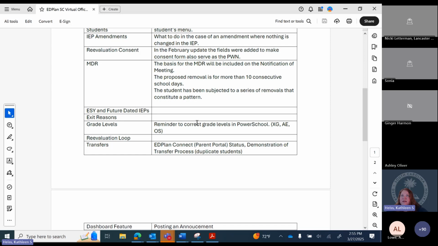I think that, you know, EdPlan is really a system not so much for future dated IEPs. And so we'll have more conversation as we go through that, but that is just something that recently came up with questions about going back and addressing ESY on this year's IEP, but I've already written next year's IEP and the problems that that's causing. So how are you going to do that if you're looking at future dated IEPs? Is there another way that we can address ESY so that that doesn't happen for districts that write future dated IEPs and it doesn't become so cumbersome?